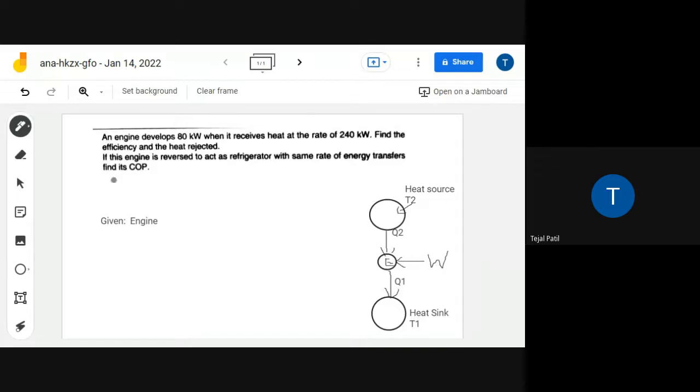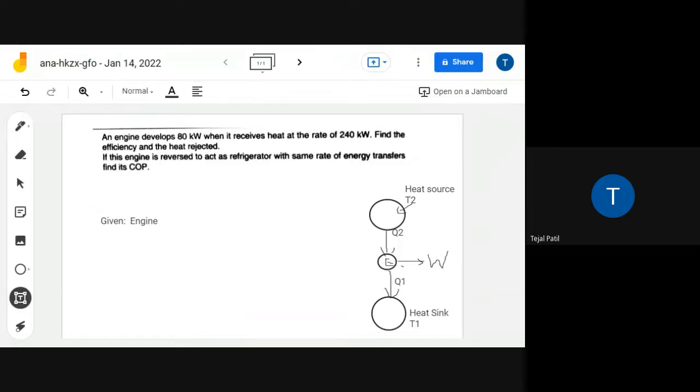And again the arrows will now change. ठीक है. हाँ ये I can keep this same. ठीक है.